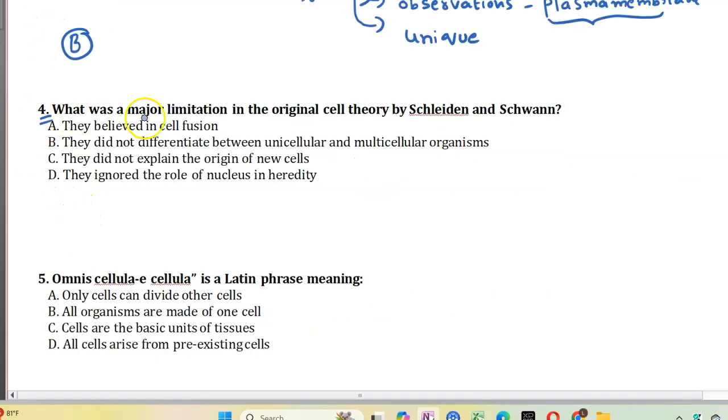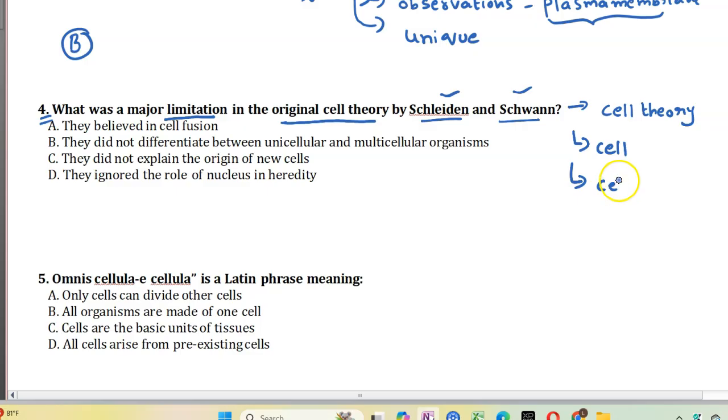Moving to the fourth question. What was the major limitation in the original cell theory proposed by Schleiden and Schwann? Both Matthias Schleiden and Schwann proposed the cell theory. In this cell theory, the cell is the basic functional and fundamental unit of life. Second, living organisms are made up of cells and its products. But they did not mention the formation of new cells from pre-existing cells. This was introduced by Virchow.